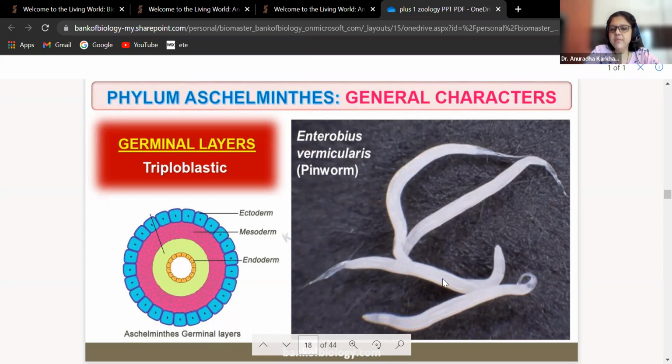This is your pinworm. No, it is called Loa disease only. It's not a serious disease. You can take care of that worm very easily. But if you don't take medicine, then that worm can enter every part of your body. This is Enterobius vermicularis, which is nothing but your pinworm. Because of its tapering end it looks like a pin, therefore it is called a pinworm. All these are Aschelminthes.